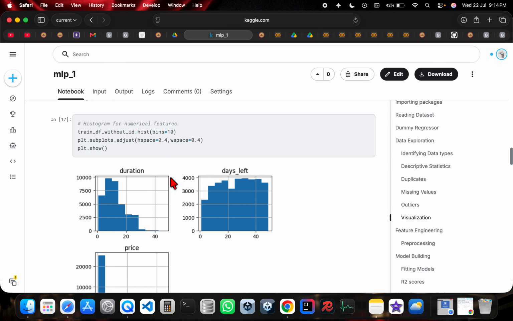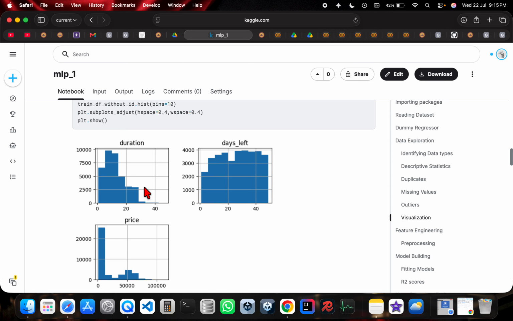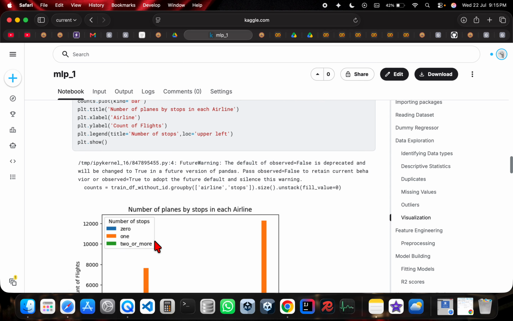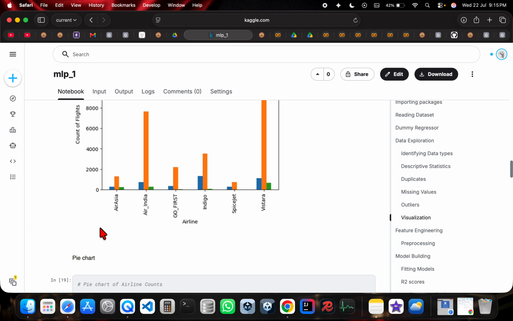Now coming to visualization, I have used a histogram for the numerical features of duration, days left, and price, and then a bar graph which compares the number of flights based on the stops in each airline. So these are the airline names, and we have 3 different bars for each airline, which denote the number of stops, and the y-axis denotes the count of flights.